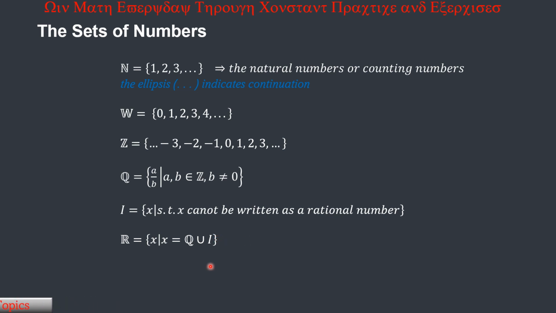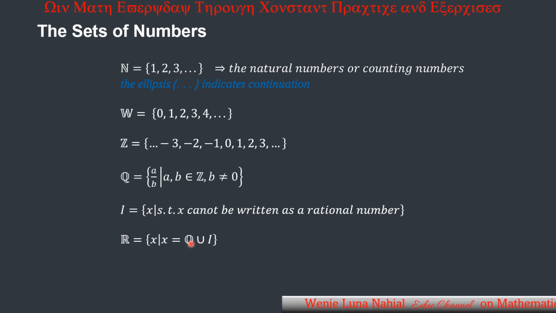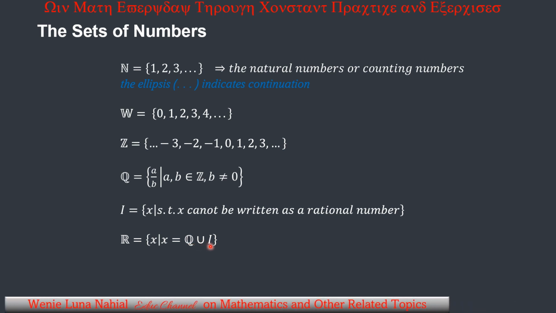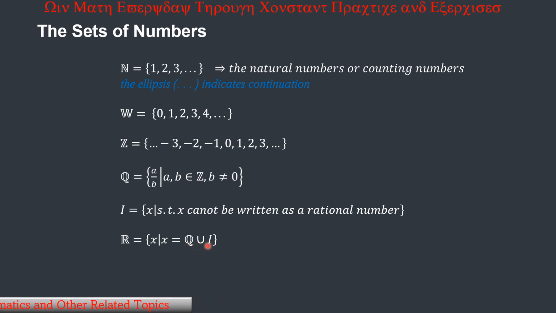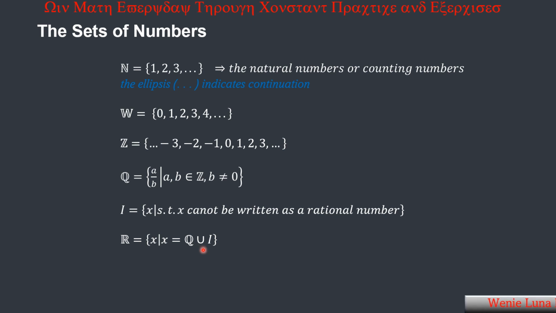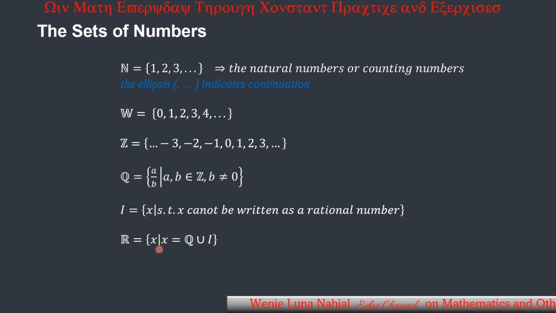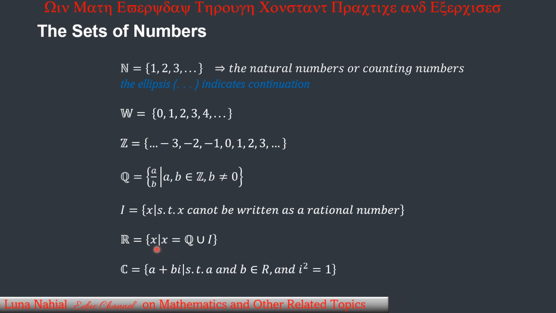Then we have the set of real numbers. As you can see, the set of real numbers is the set of all x such that x equals the union of the set of rational numbers and irrational numbers. So these are the numbers composing the set of real numbers. We are just placing here all the numbers coming from the set of rational numbers and all the numbers coming from the set of irrational numbers. They form the set of real numbers.